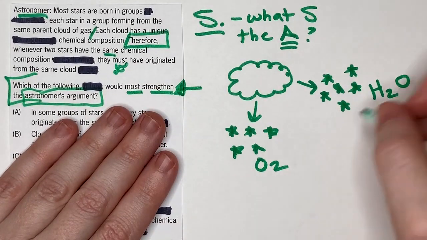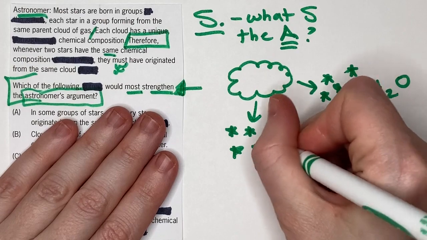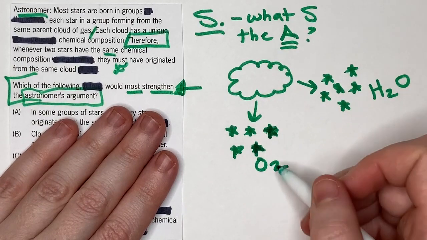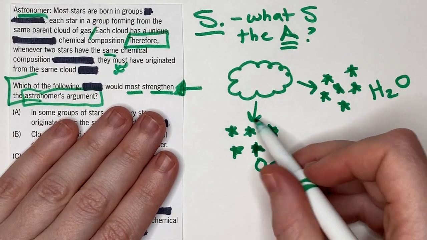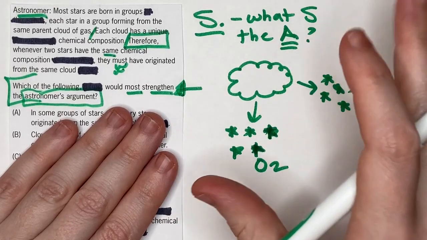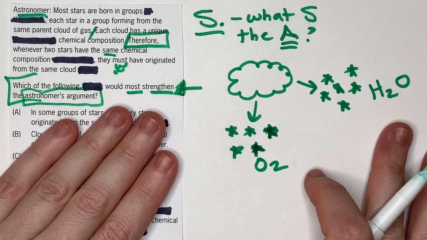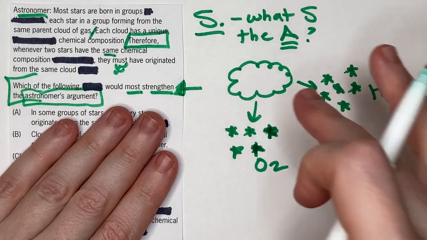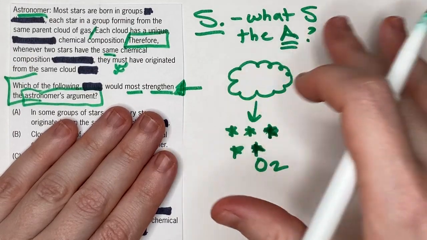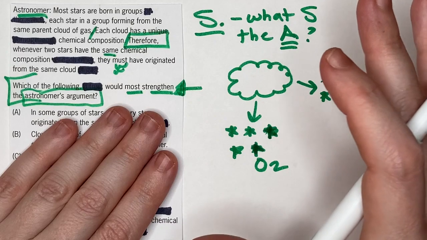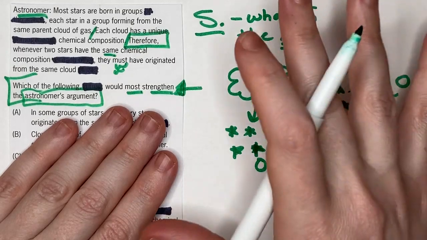Okay, so if you've got two stars, let's say you've got these two and they're both O2, that means that they came from the same cloud. All right, so if they must have come from the same cloud, that tells us something about these parent clouds.